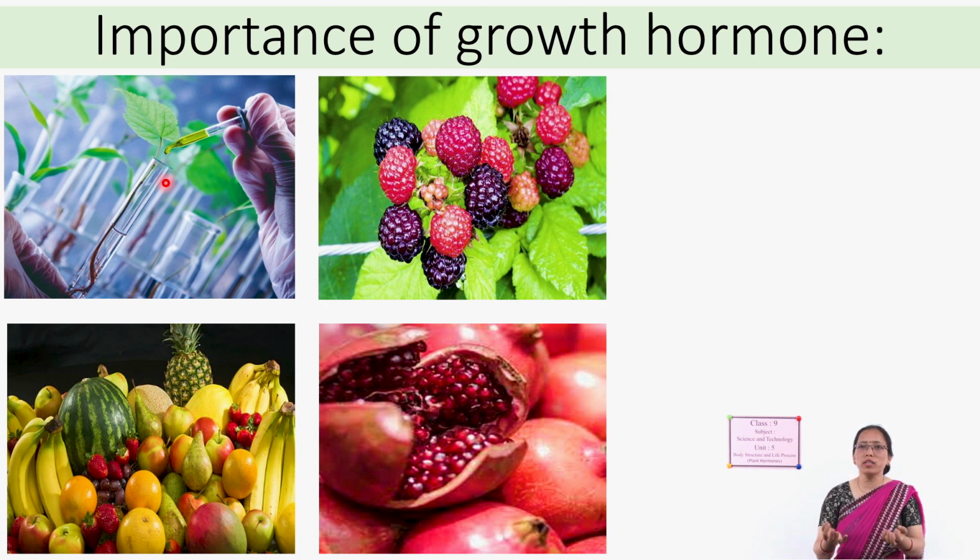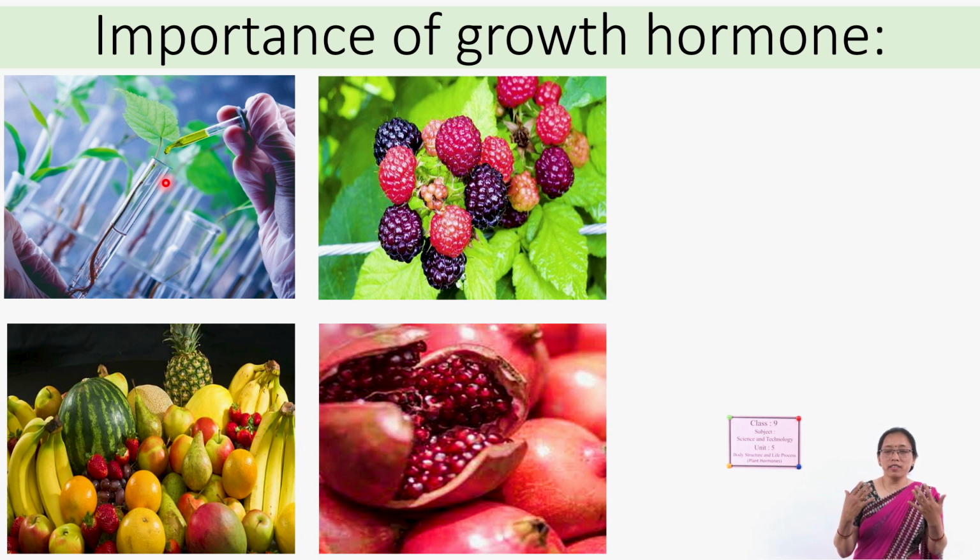For example, during germination they need one kind of hormone, during flowering another kind, during fruiting another kind, and for the ripening of the fruits, other kinds of hormones. So we can say that at a specific time, they need a special type of hormones.